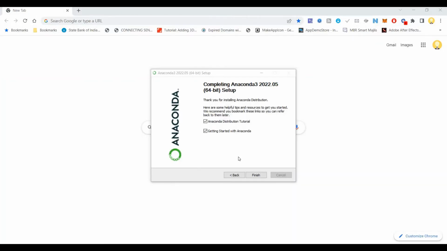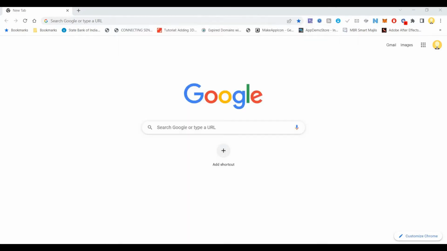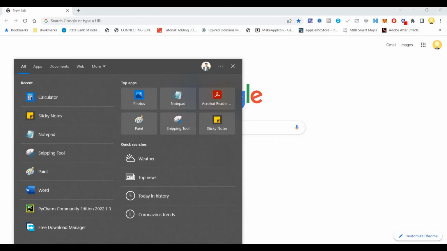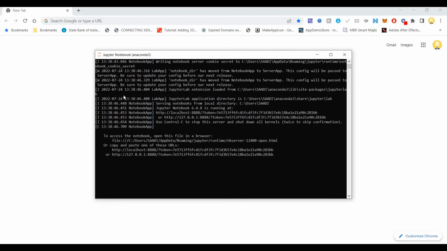After you install it, you will click on this finish button. Now it would have already loaded various modules. So you see the Jupyter notebook. Now if I click on it, it will open the Jupyter notebooks.